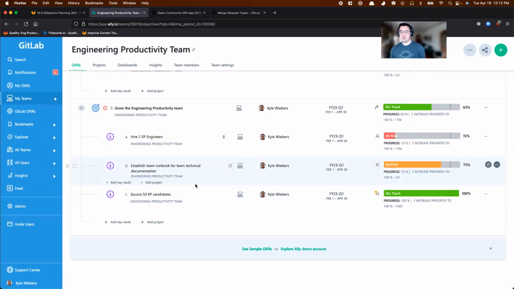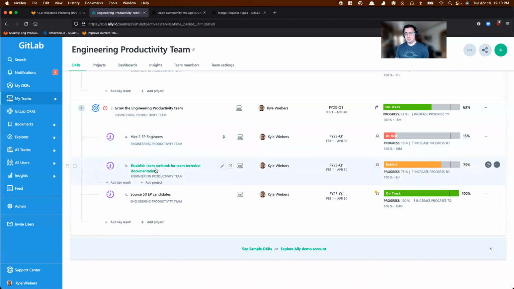Next, where we need to draw some attention, so hiring. We're in a better spot than I think this progress shows, but I'm hesitant to move it much further than 15%. We do have, I think, 4 candidates in late stages of the team interview, with 3 set up or about to be, at least 2 set up for executive interview, I should say. I don't want to show my screen so that this can be posted on Unfiltered. But we are making great progress. We may not get to 2 engineers this quarter. We may end up with 1, but we should have enough momentum going into the next quarter to hire 1 shortly after that. And hopefully 1 more, because we have 3 openings on the team right now.